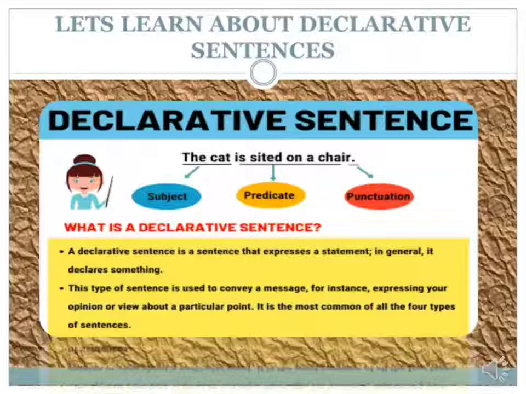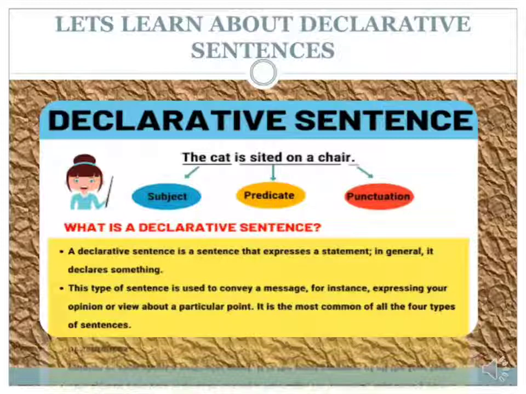Dear students, when someone is declaring something to another person, or when something is declared socially, or when something is told to someone, or when we are told something, or when we are telling something to someone, at that time we are using declarative sentences.